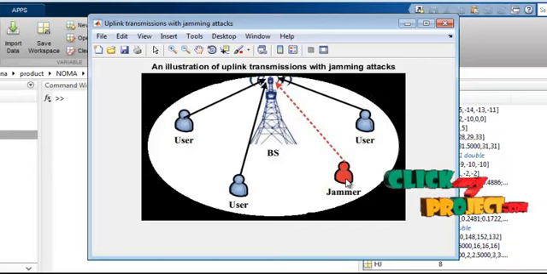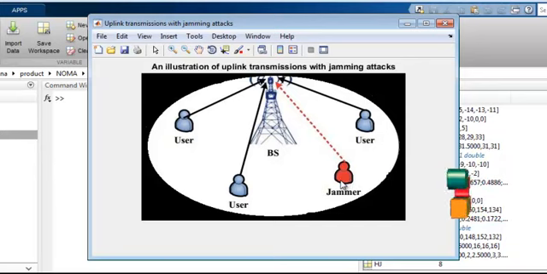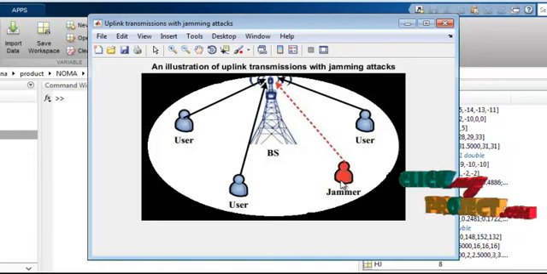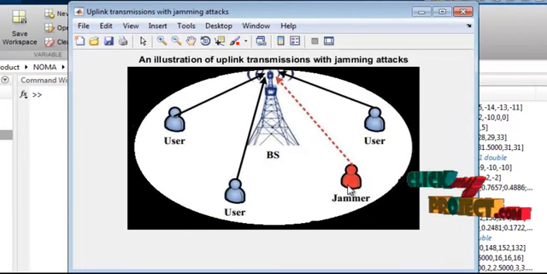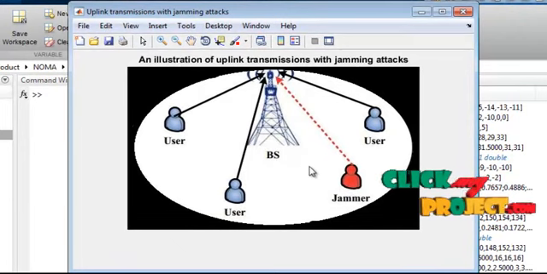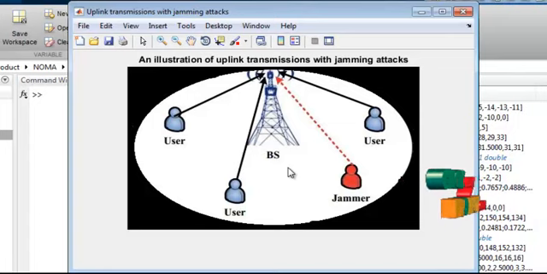So we can consider the jammer attacks. We can eliminate the jamming attacks with successive interference cancellation to improve the uplink transmission of our NOMA system. So this diagram is the main explanation for the users, the base station, and the jamming attackers also.